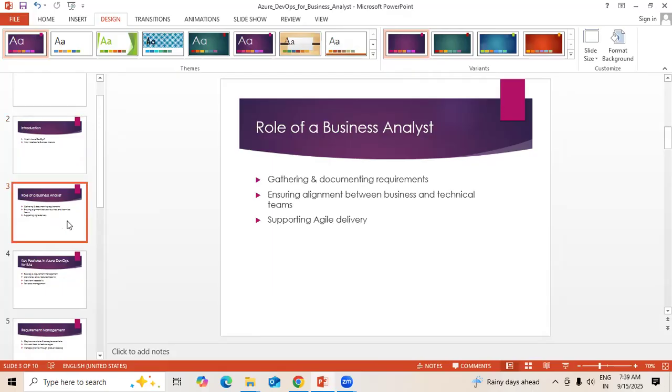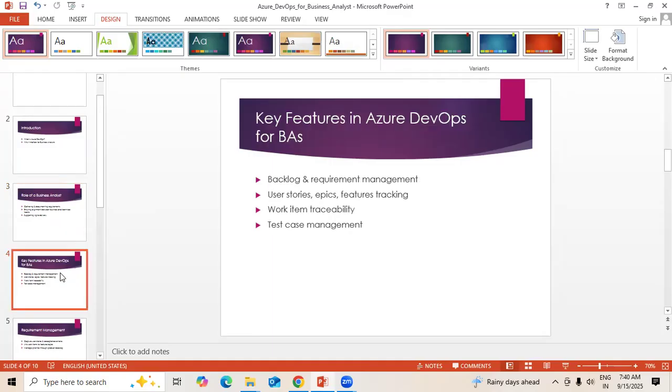As a BA, we normally gather the requirements, document them, and align them with business and technical teams. All this is generally the role of a BA. As I mentioned, we use Azure DevOps for these purposes. We can create backlogs and do requirement management.